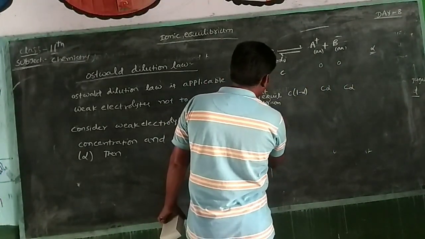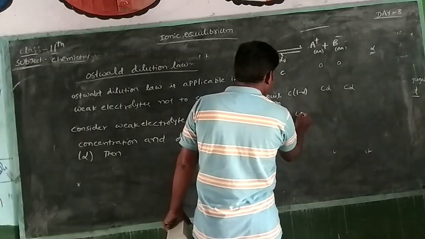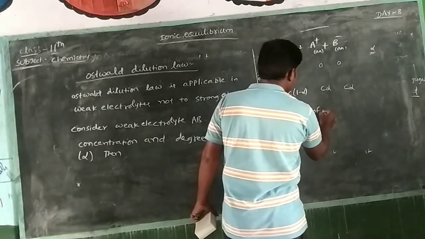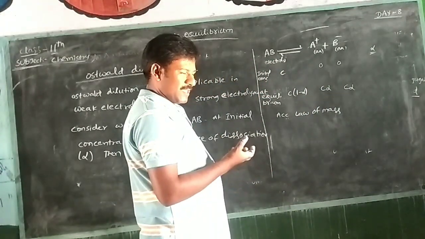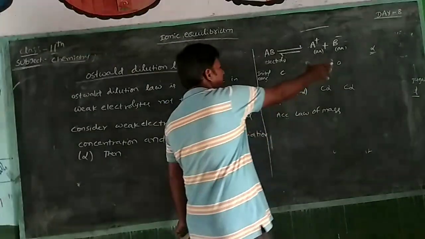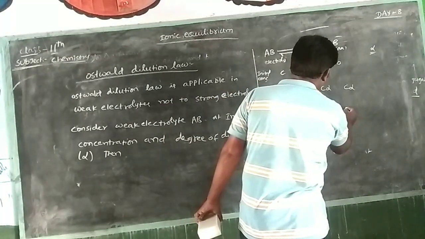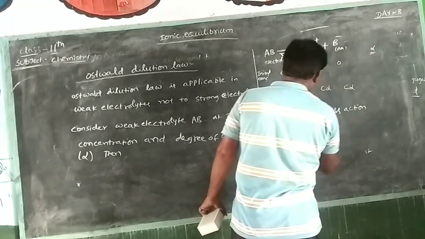According to the law of mass action, the ratio of the concentration of products to the concentration of reactants is constant.